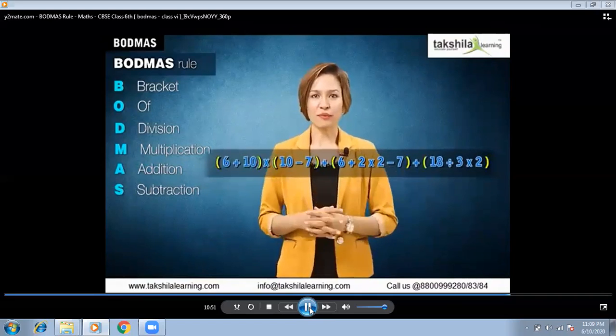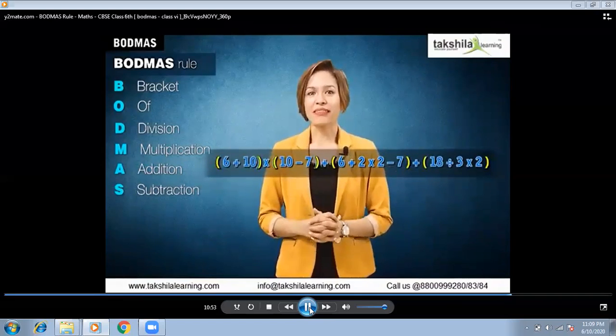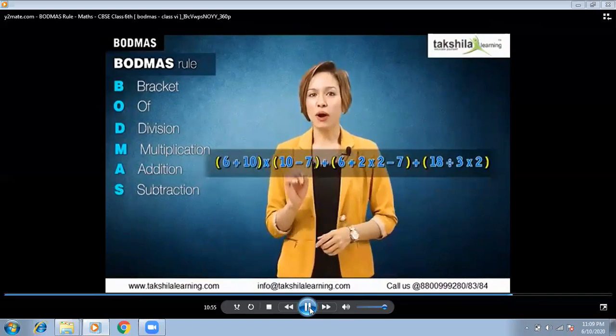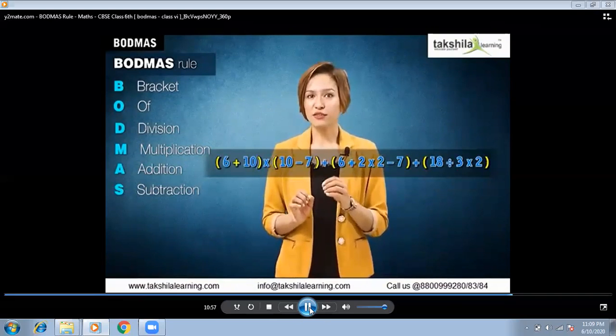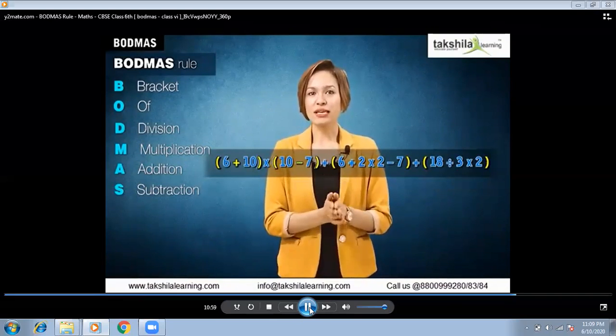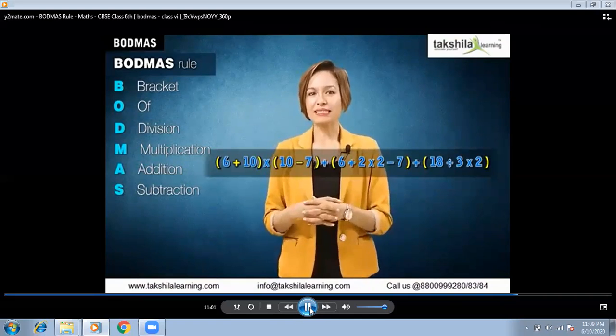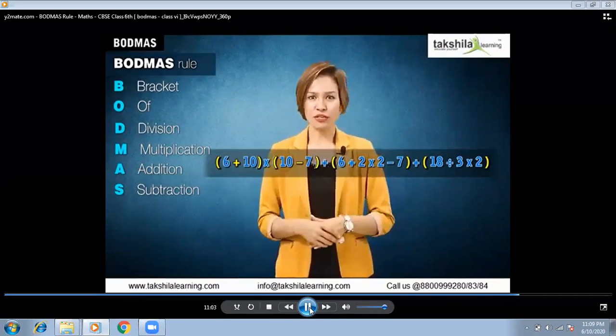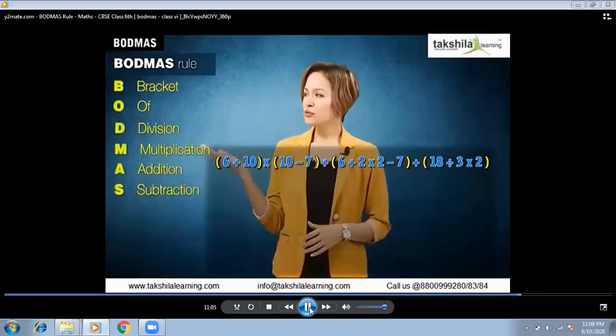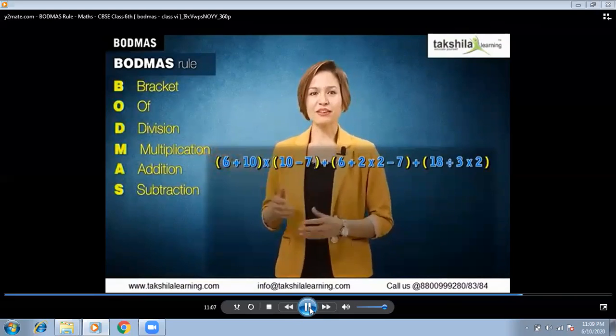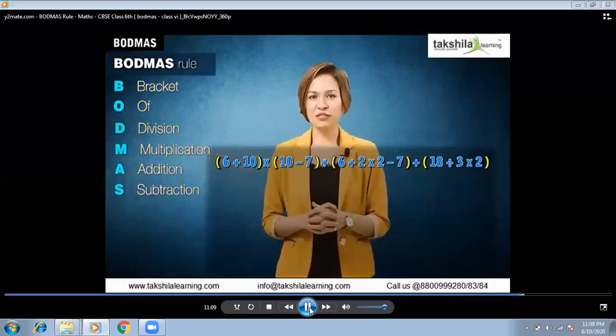Like multiple round brackets. Remember that if the operations in one bracket are not connected directly with the operations in the other bracket, then these can be solved in any order. Now, use the Bodmas rule and solve this expression. What is your answer?